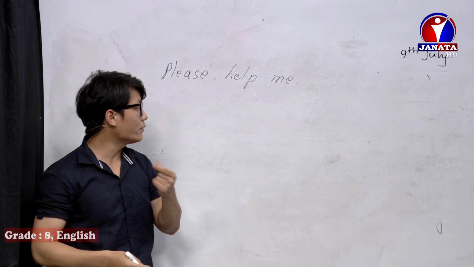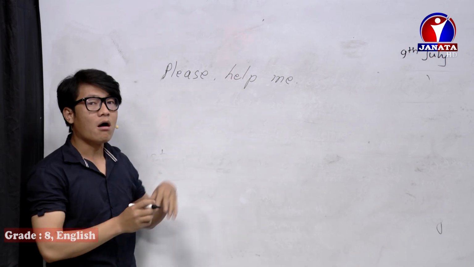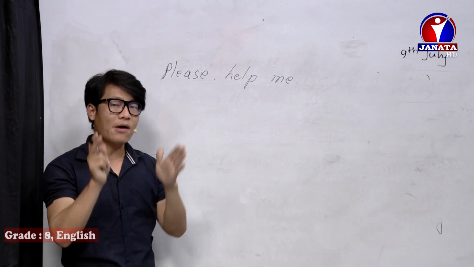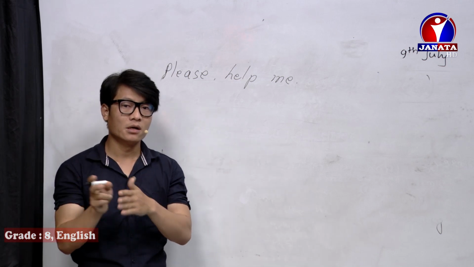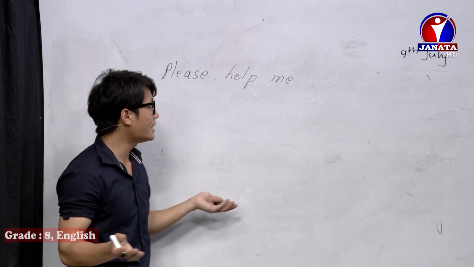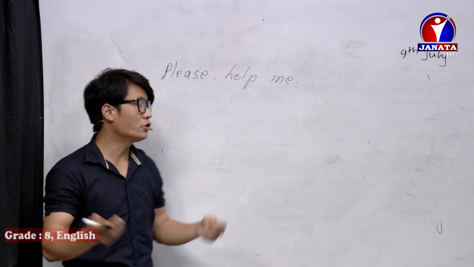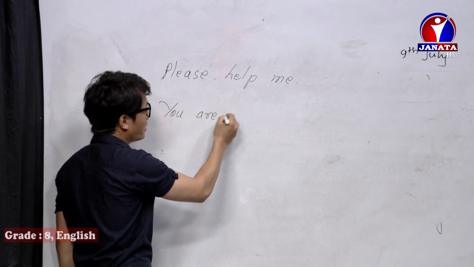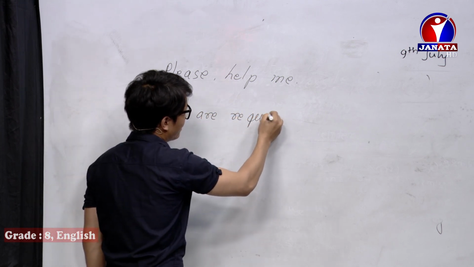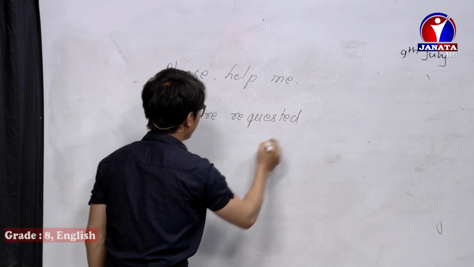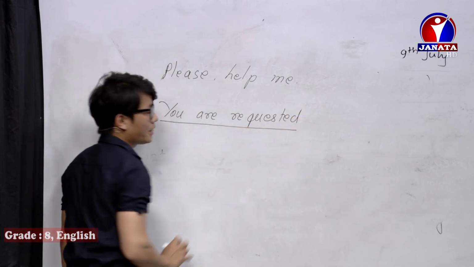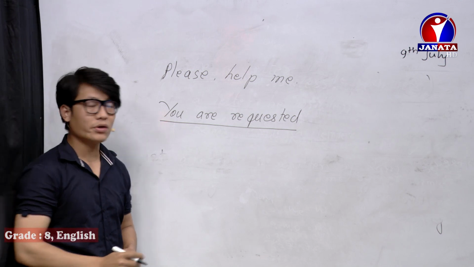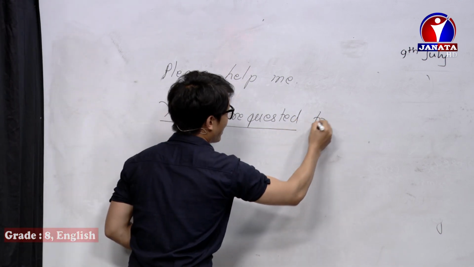I have told you that when there's a please or kindly word in an imperative sentence, that means a request. So how to change this sentence into passive voice? Let me show you. You need to write, you are requested. You are requested, and do not forget to write to.